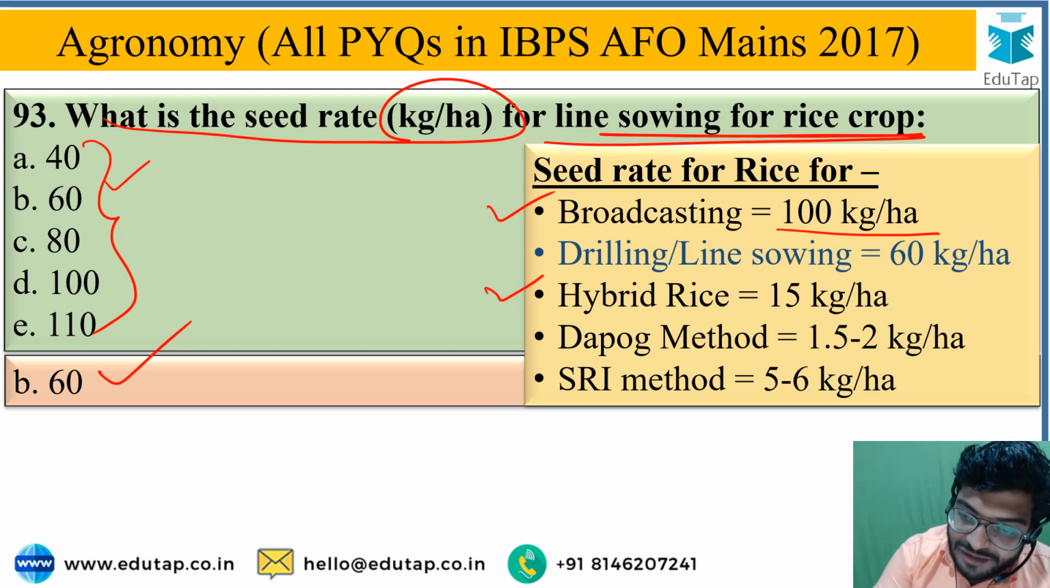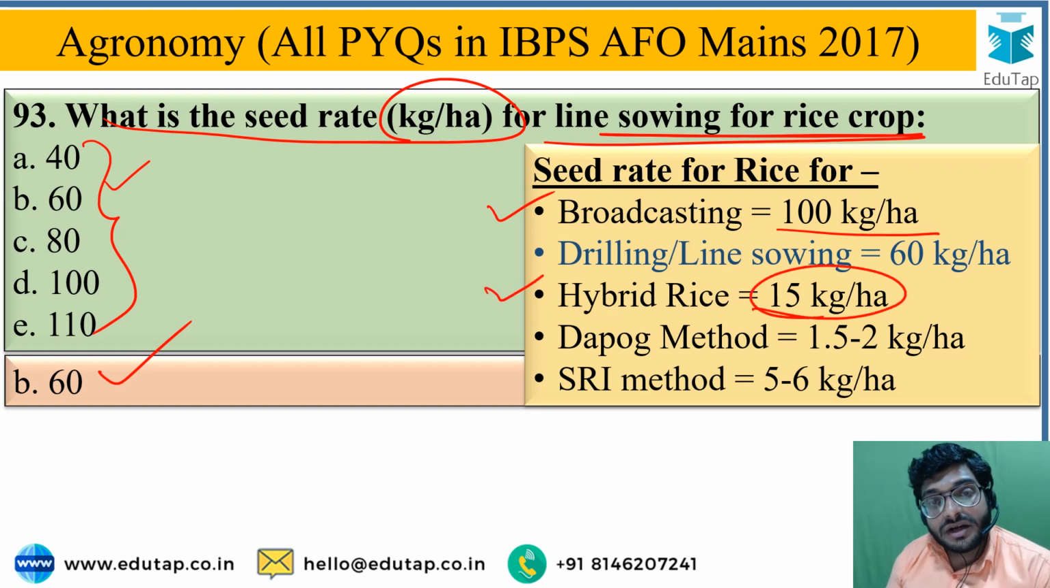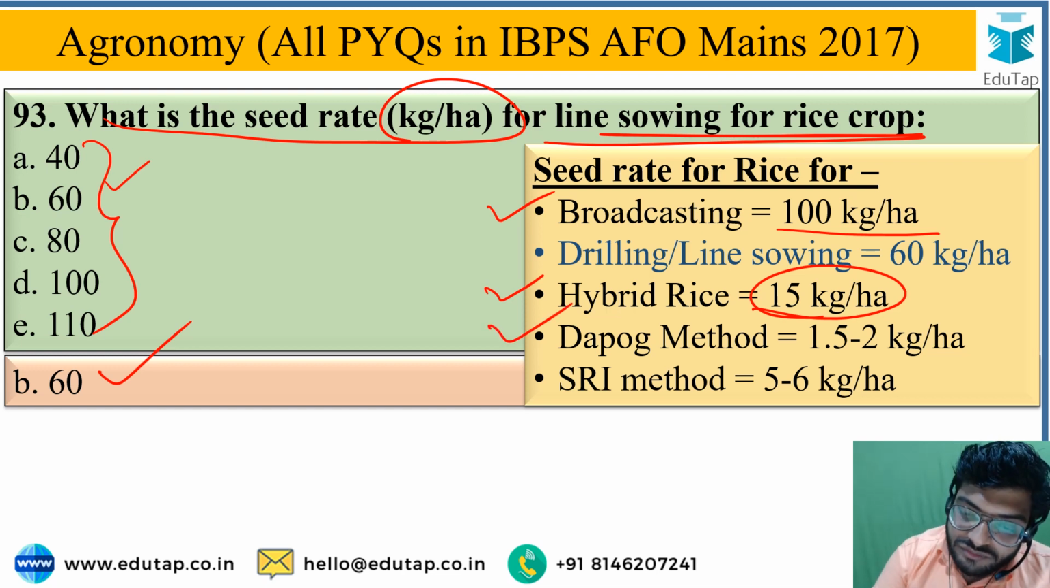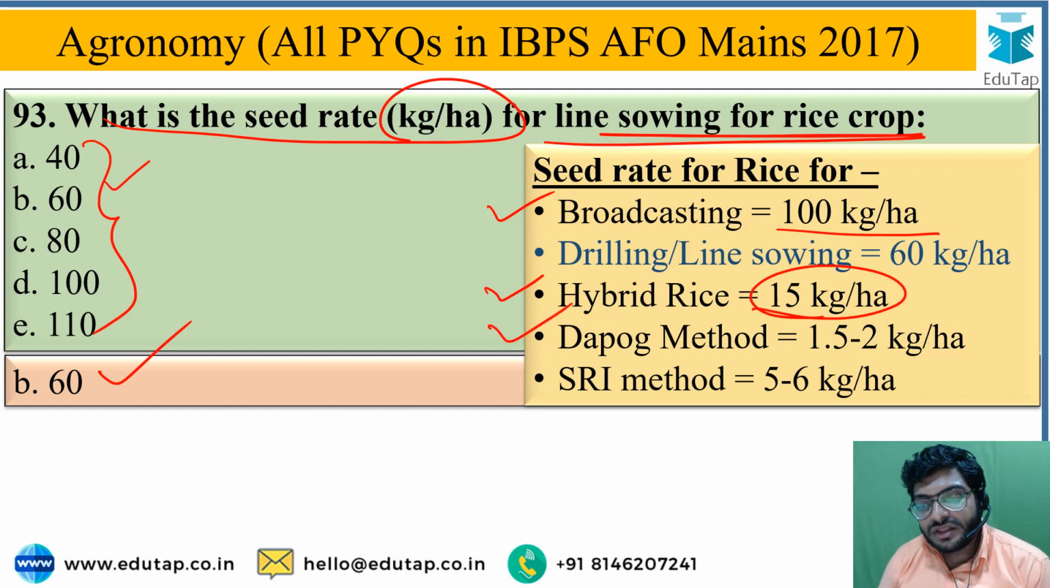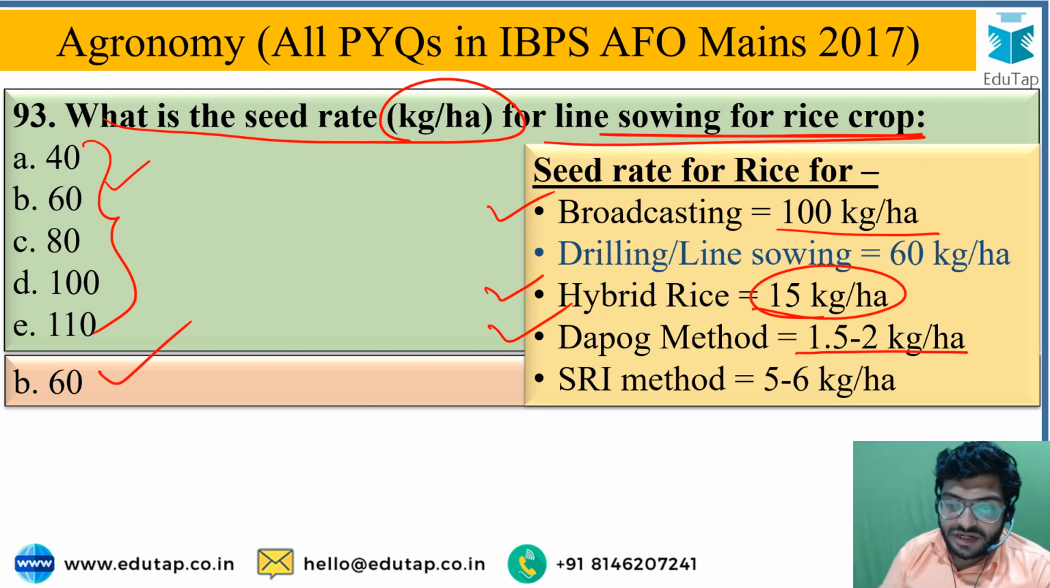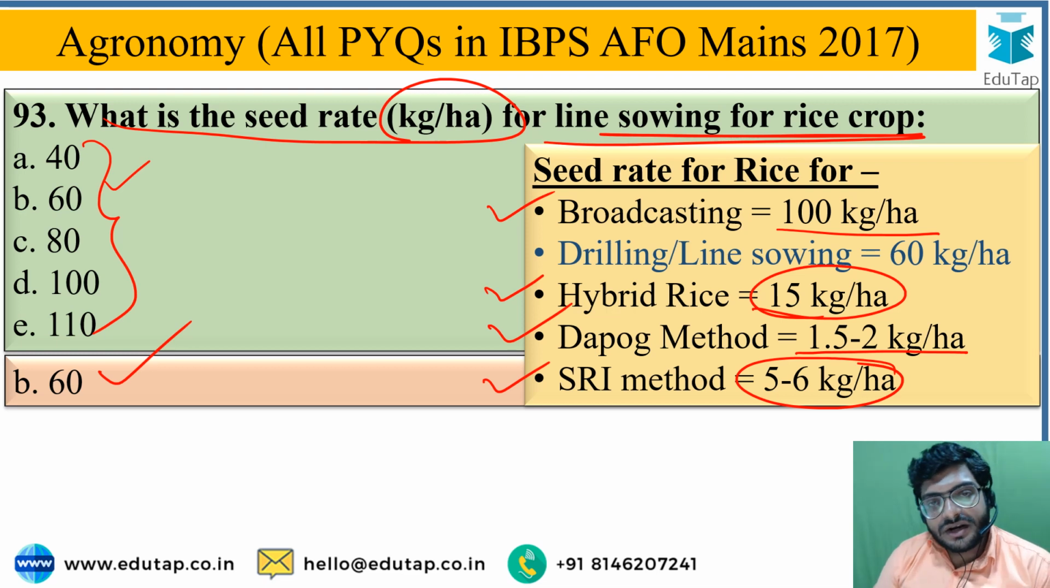If you use hybrid rice for sowing, then you will require 15 kg per hectare hybrid seeds. If you follow the DAPOG method of rice cultivation, then in nursery you will require 1 to 2 kg per hectare seed rate. Then SRI method you will require 5 to 6 kg of seed rate per hectare.